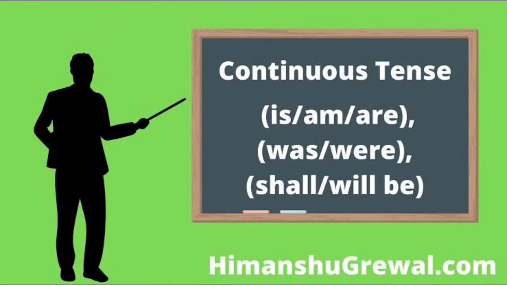For present continuous tense, we need to use the be form of verbs like is, am and are. For past continuous tense, we need to use was and were. And for future continuous tense, we need to use shall or will be.